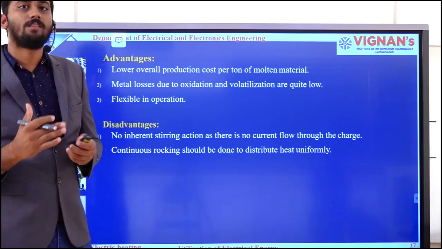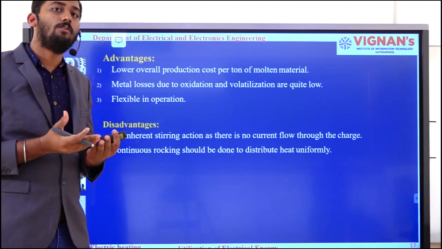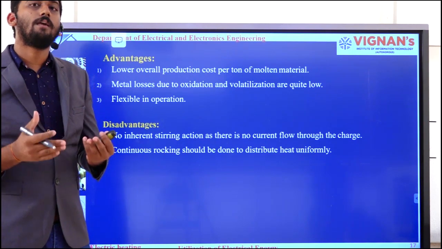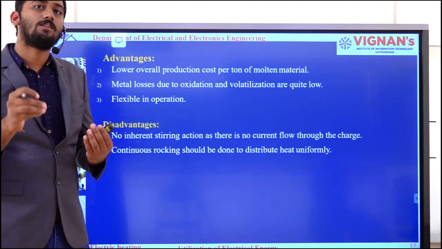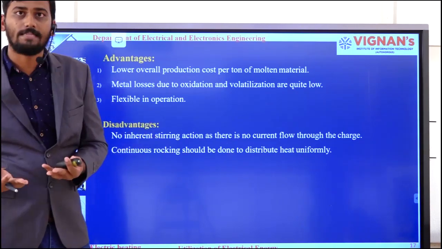You can ask me the question, sir, in the previous method we are not doing the rocking, but why are we doing it here? In the previous method, the current was flowing through the charge. Inherently, if the current is flowing, the stirring action will take place, but here no current is flowing through the charge.